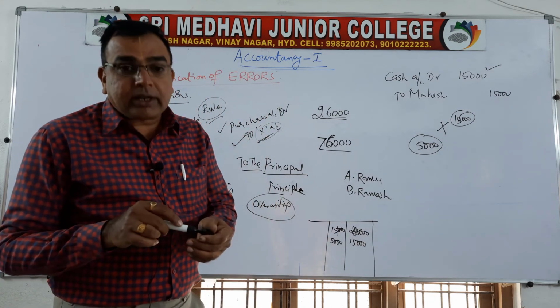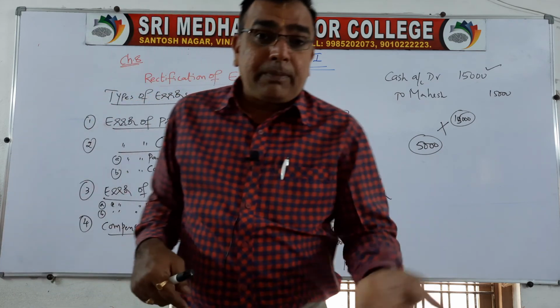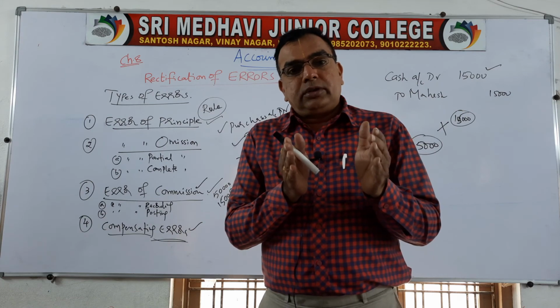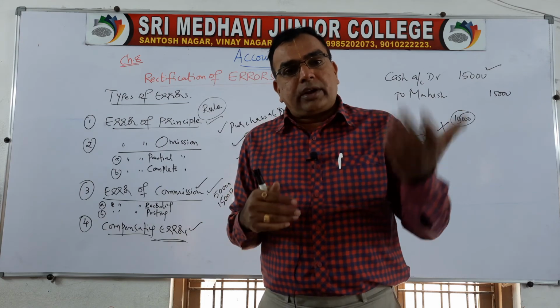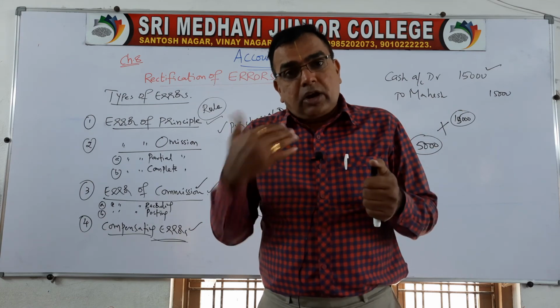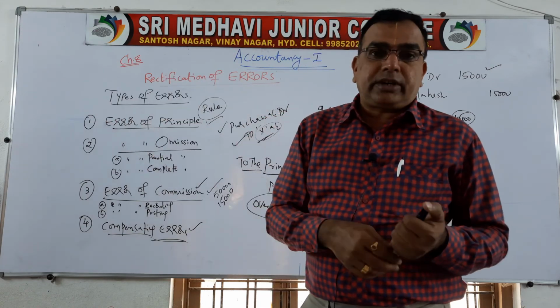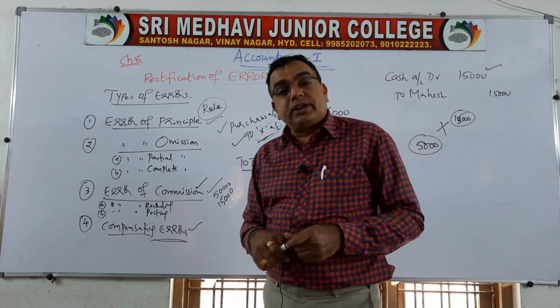So certain entries will be there. This happens when the debit side of a account is under recorded and over recorded. The same is compensated by another error neutralizing the previous mistake. That is called as compensating error.